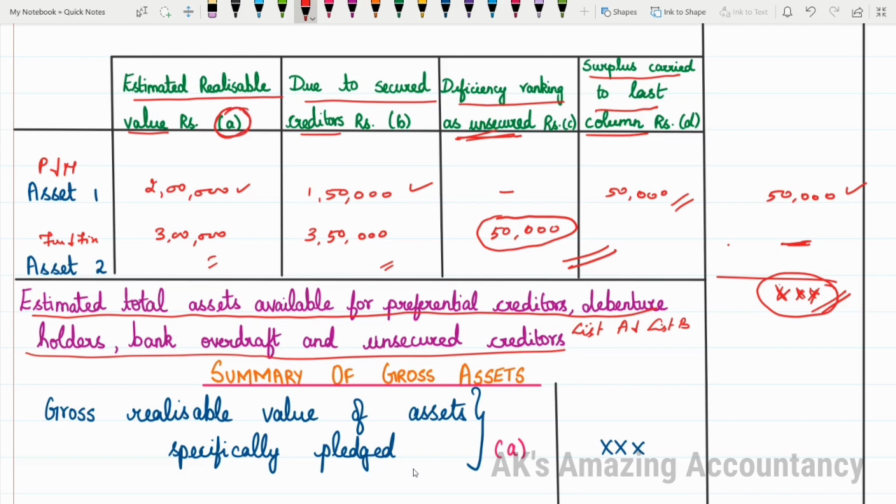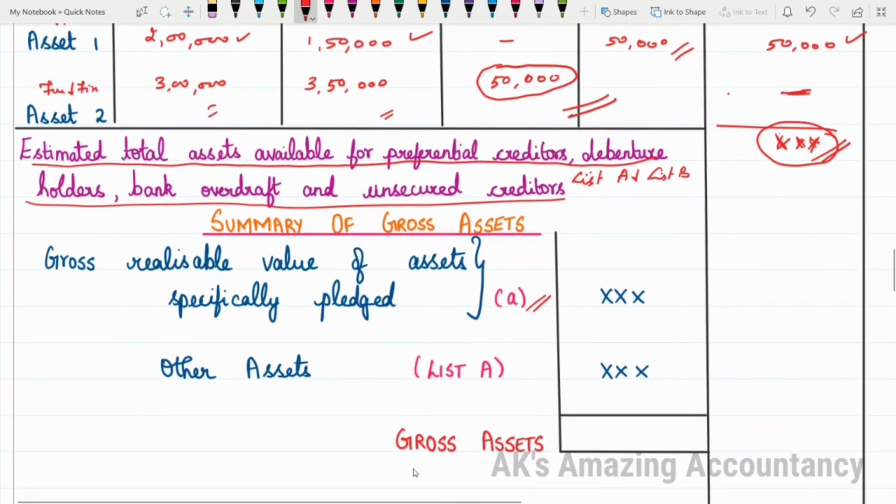This is the estimated realizable value of assets specifically pledged. Only that will come here. So, gross realizable value of assets specifically pledged, this amount. You need not write it as A when you write it in the exam. To make you understand clearly, I have mentioned it as A here. Okay. Then the next one is other assets. This other assets is nothing but the total of list A we had.